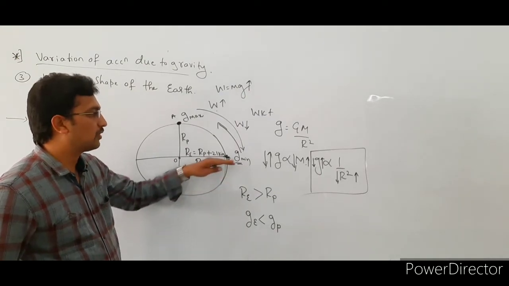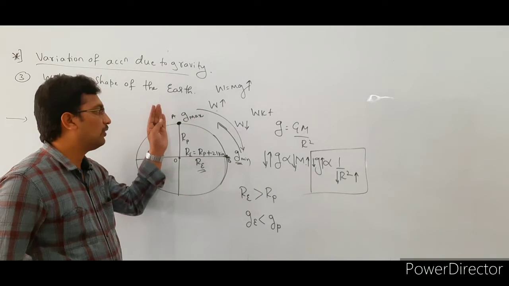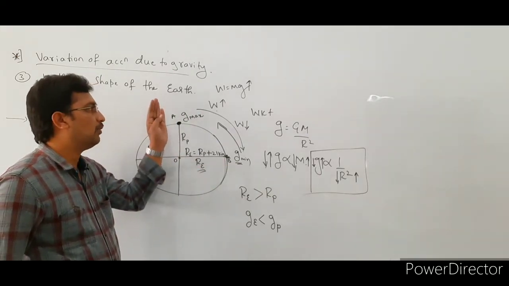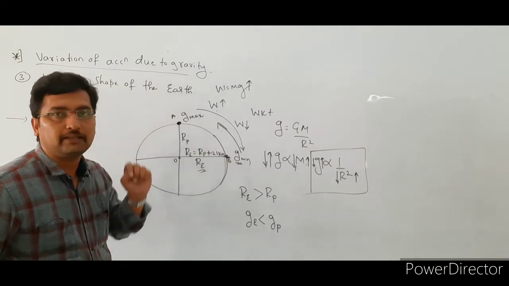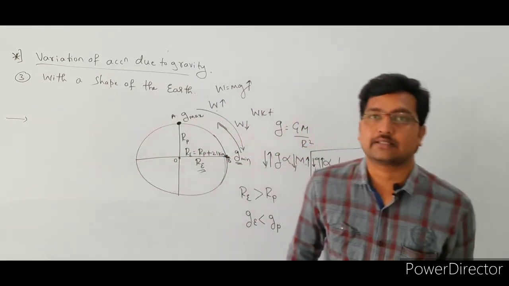When the body is moving from point B to point A, weight increases. When the body is moving from point A to point B, that means the body is moving from the polar region to the equatorial region, in that case the weight of the body decreases, right?